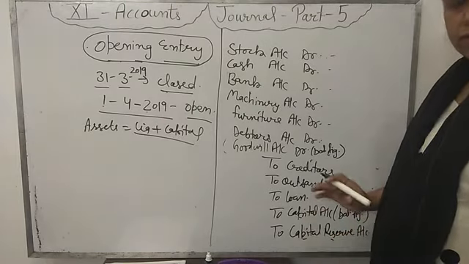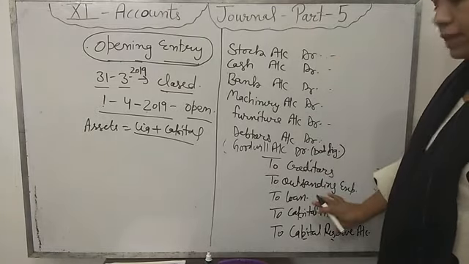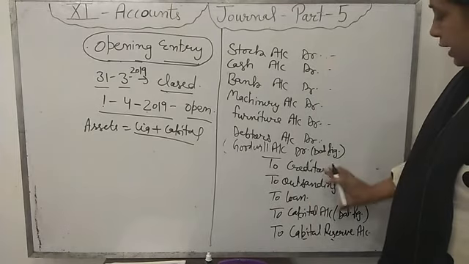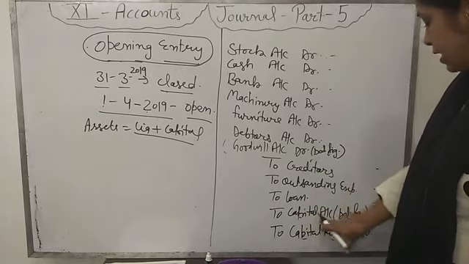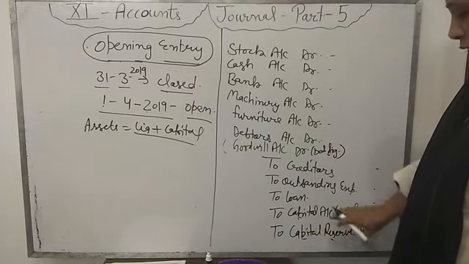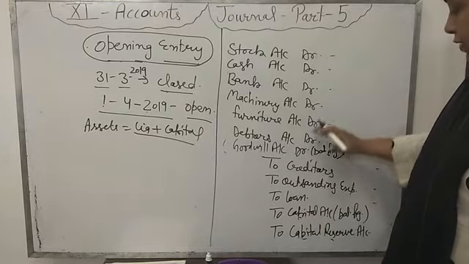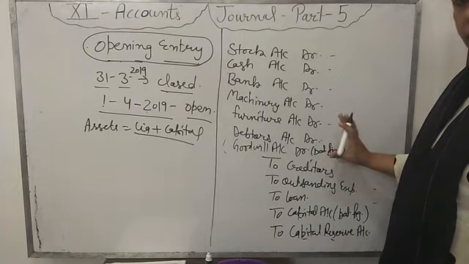Now again I am revising that if all the assets and all the liabilities are given only, and capital is not given, then we will deduct the total of debit and the total of credit. The difference will be transferred to the capital account. If capital is given, then we will check the total of debit and the total of credit. If it is equal, then it doesn't matter, it's okay.